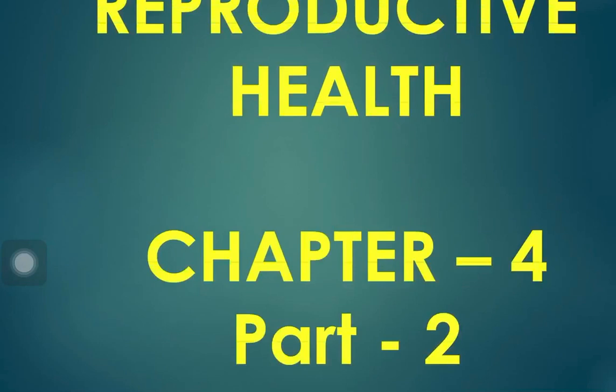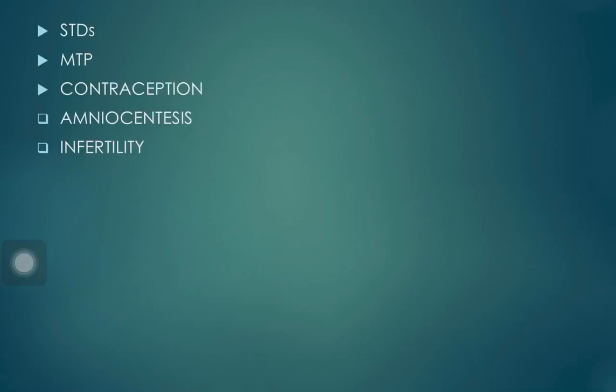Hello students, today we are going to discuss reproductive health chapter 4 part 2. As we have discussed in the last terms which are related to RH, that is reproductive health definition, in that we have discussed sexually transmitted disease and what are the different contraception methods. In today's video we are going to discuss about the MTP, amniocentesis and infertility in detail. So watch the video carefully.